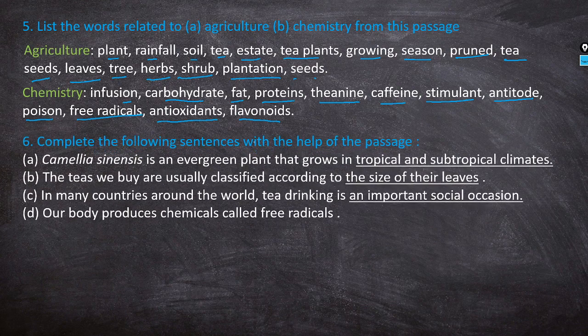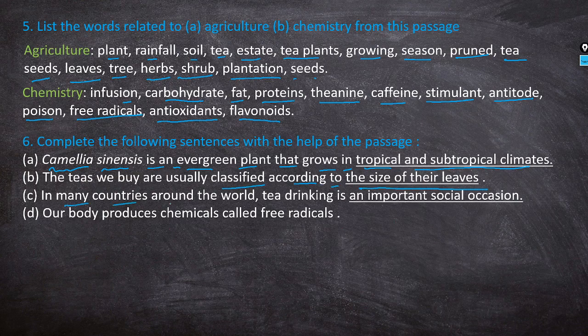Complete the following sentences with the help of the passage. Camellia sinensis is an evergreen plant that grows in tropical and subtropical climates. The teas we buy are usually classified according to the size of their leaves.